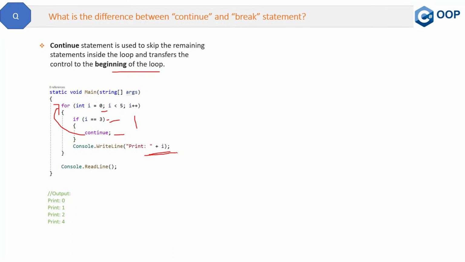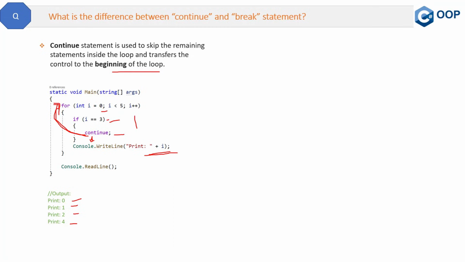So this will be the output. So see, 0, 1, 2 and 4. So 3 is missed because at 3 we have this continue, which does not allow the statement to execute further, rather it will send it back to the starting of the loop. So that is the continue statement.